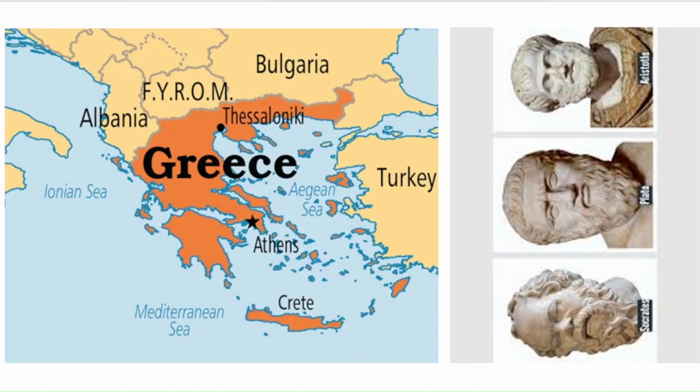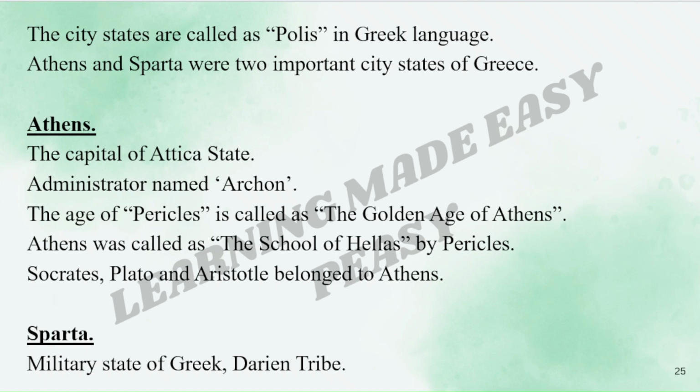This map shows you the extent of the Greek civilization. These are the important philosophers: Socrates, Plato, and Aristotle. They are all very important. The city-states are called poleis in the Greek language. Athens and Sparta were the two important city-states of Greece.